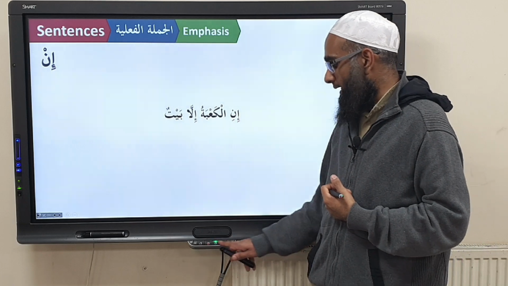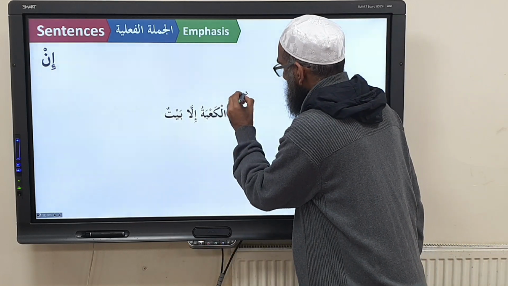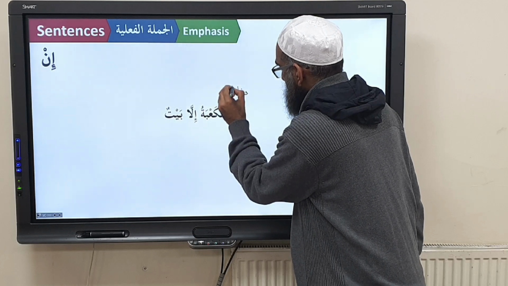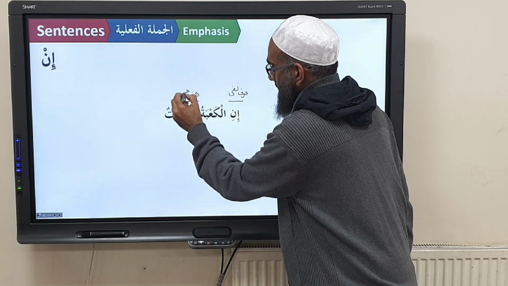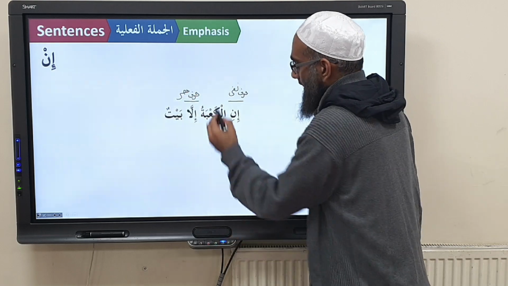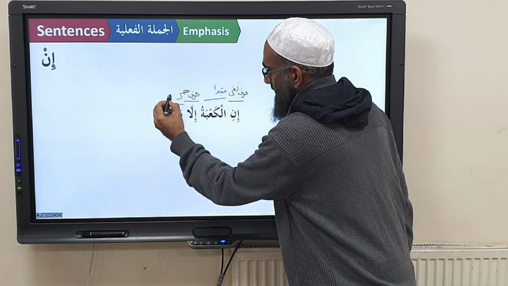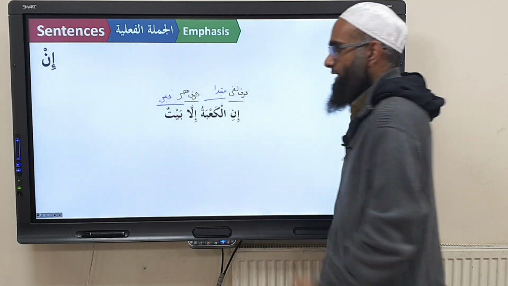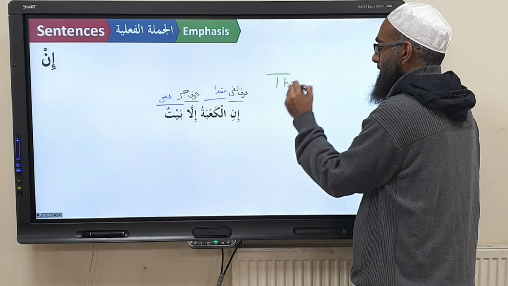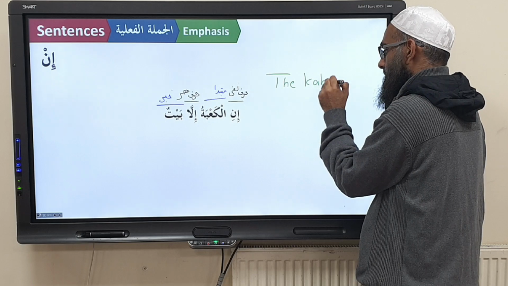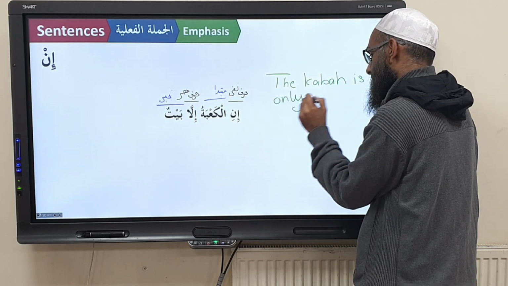In al-Ka'batu illa baytun. Tarkeeb? In is harfu nafyin. Illa is going to be harfu hasrin. Al-Ka'batu is mubtada. Baytun is khabar. Translation? The Kaaba is only a house.